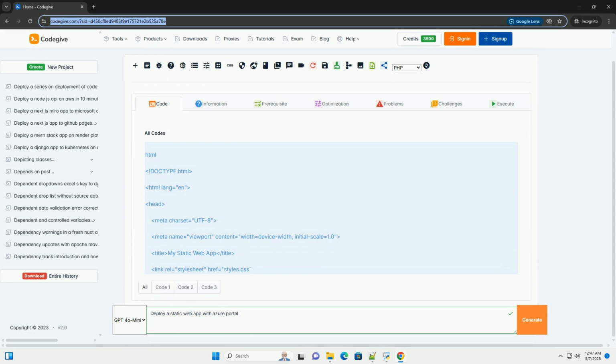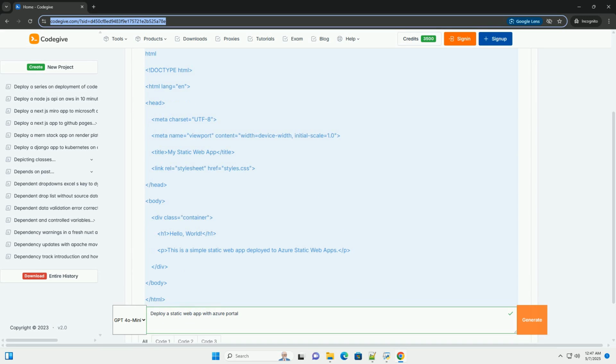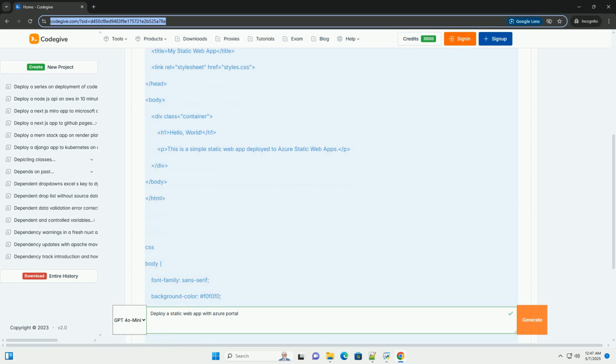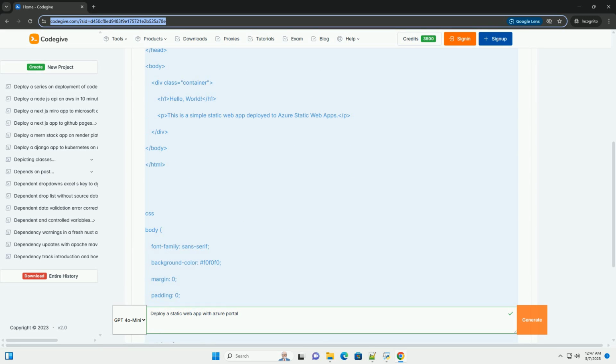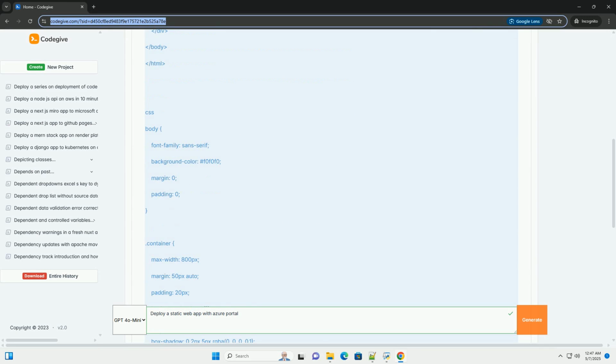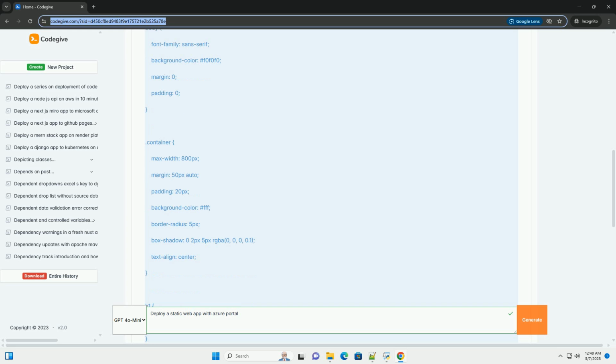Deploying a static web app with Azure Portal, a comprehensive tutorial. This tutorial will guide you through deploying a static web app to Azure using the Azure Portal. We'll cover everything from understanding static web apps and Azure Static Web Apps service to setting up your project, configuring your deployment, and even exploring some advanced features.